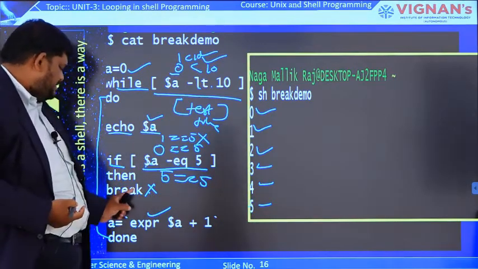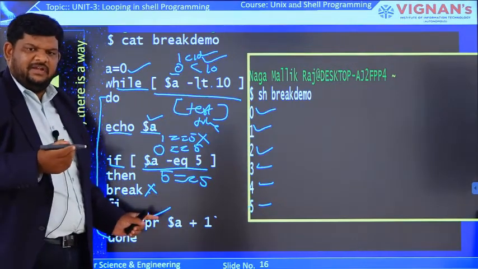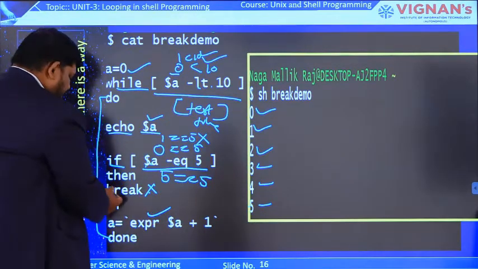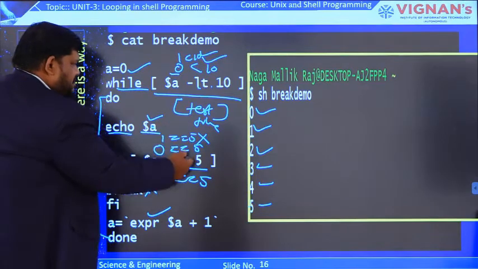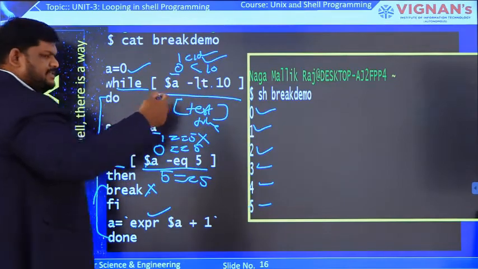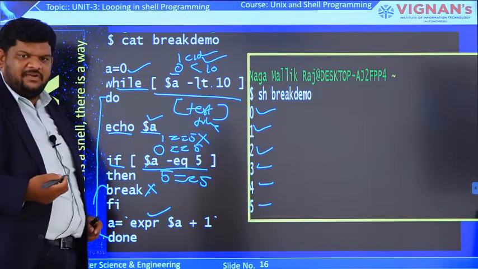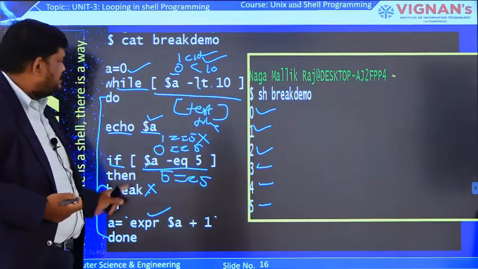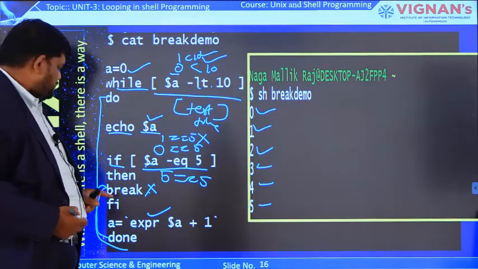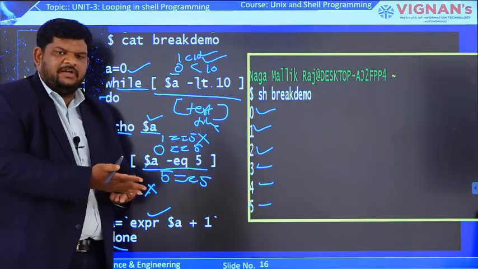Inside the true statement, the break statement is there. We know that the break statement will terminate or exit the loop. That's why it will not execute the remaining iterations, that means 6 less than 10, 7 less than 10, 8 less than 10, 9 less than 10, like that. The remaining iterations will not execute. So it will terminate the while loop and come out of it. This is the effect of break. After execution of the break statement, it will come out of the loop.